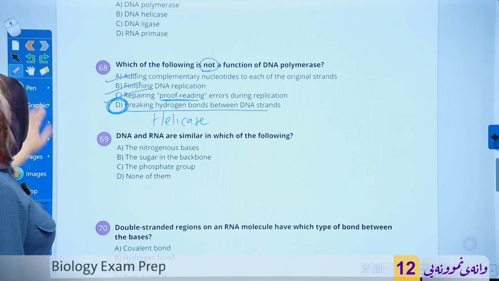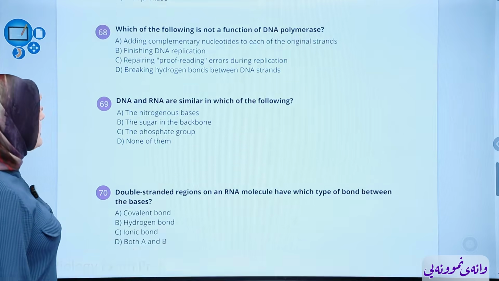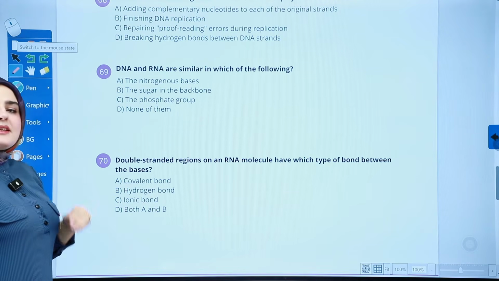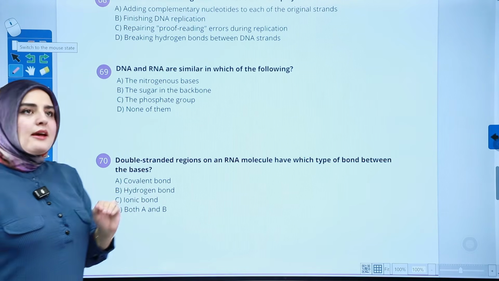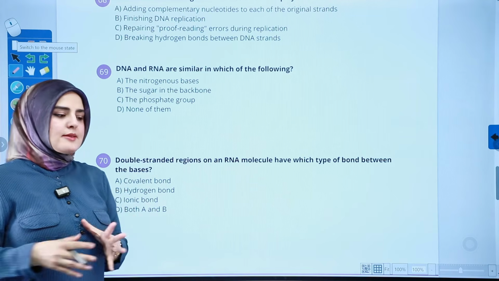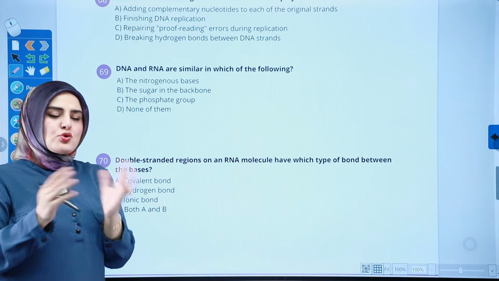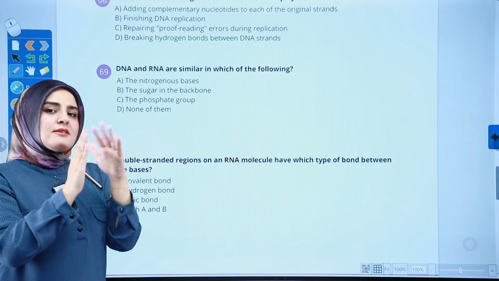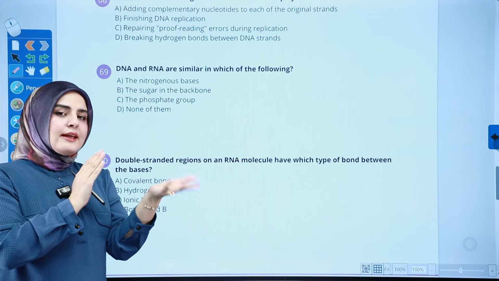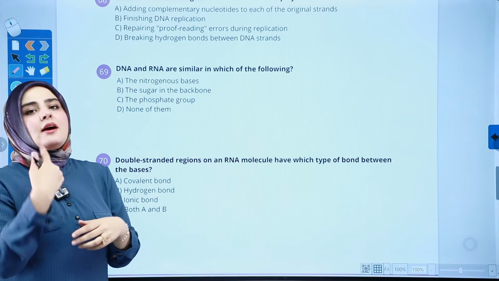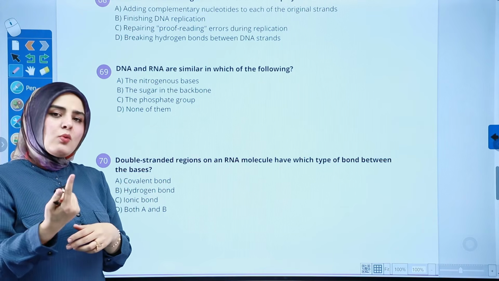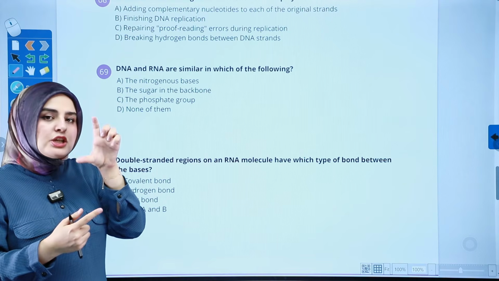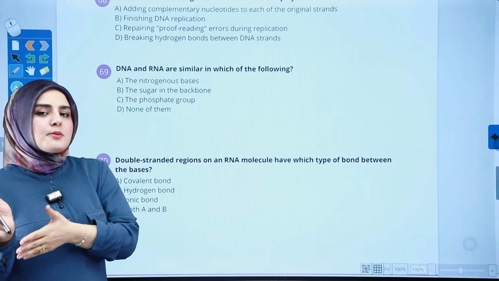Let's see. It says DNA and RNA are similar in which category? DNA and RNA have so many differences. From the structure side, DNA is a double helix with two strands, while RNA is one strand and much shorter, the length of one gene. It could also be in three forms.